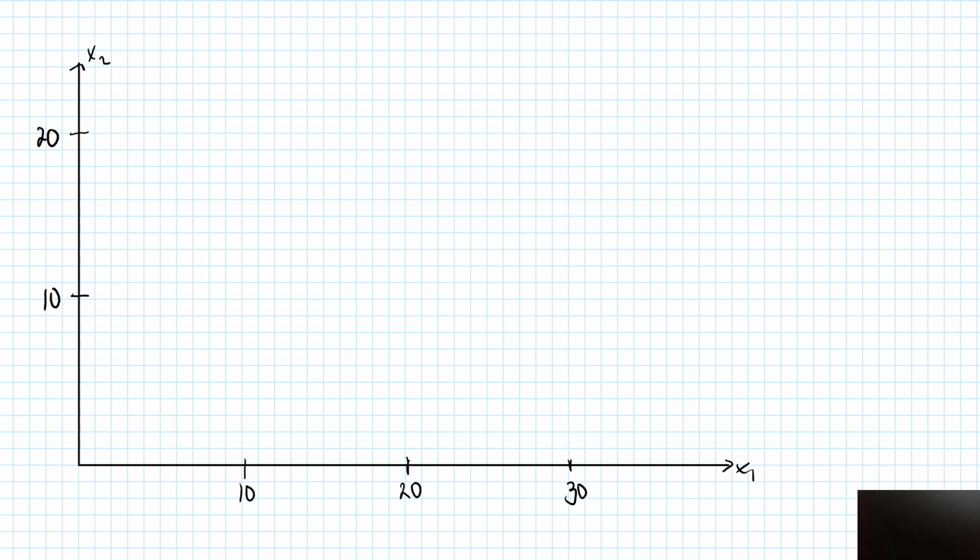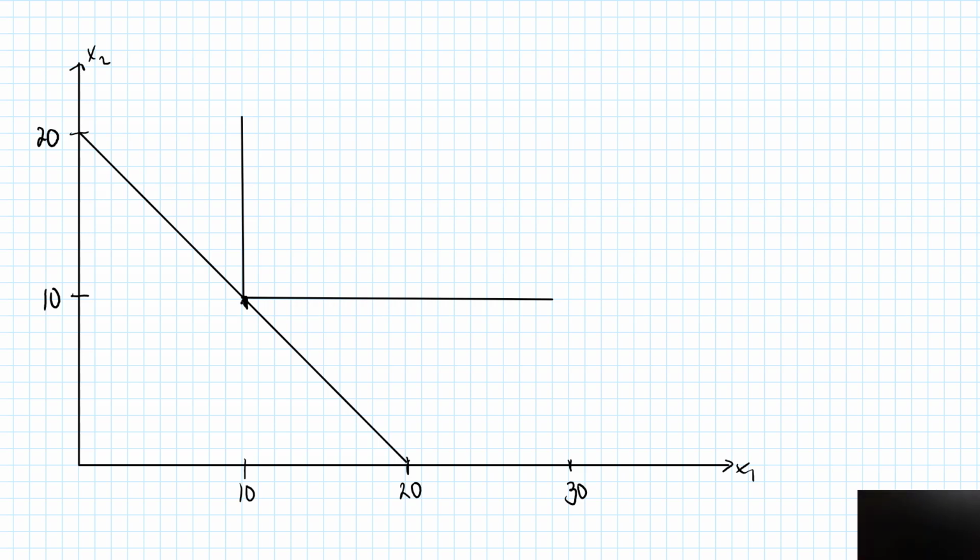Let's look at the comparison between perfect complements and perfect substitutes. Let's look at the indifference curves for this 10,10 bundle for both of these extremes. If the goods are perfect substitutes, then the indifference curve is a straight line. In this example, I'm willing to trade them in a 1-to-1 ratio, and the slope is equal to -1. If the goods are perfect complements, the indifference curve is this L-shaped figure.